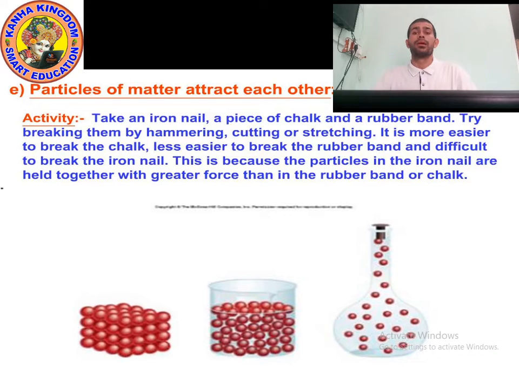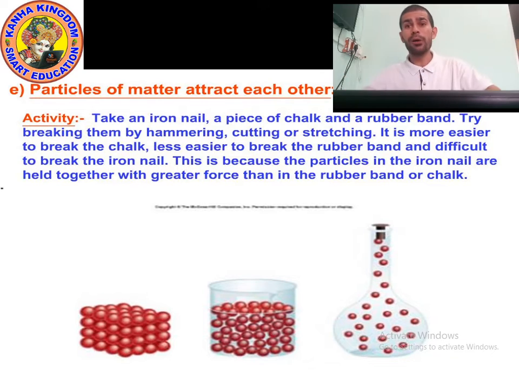You cannot break the iron nail easily by hammering. You are applying too much force on the iron nail, but still it is not breaking because the particles of the iron nail are very near to each other. The particles in the iron nail are held together with greater force.